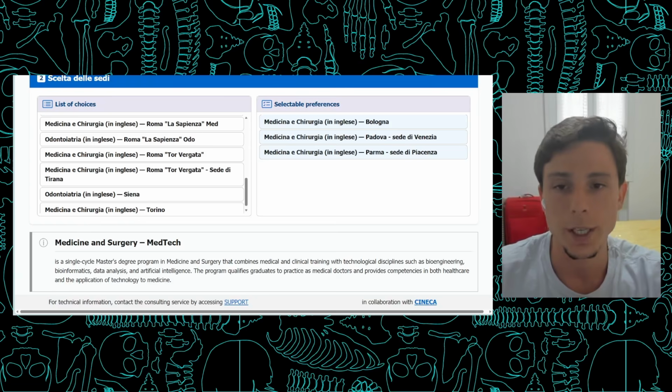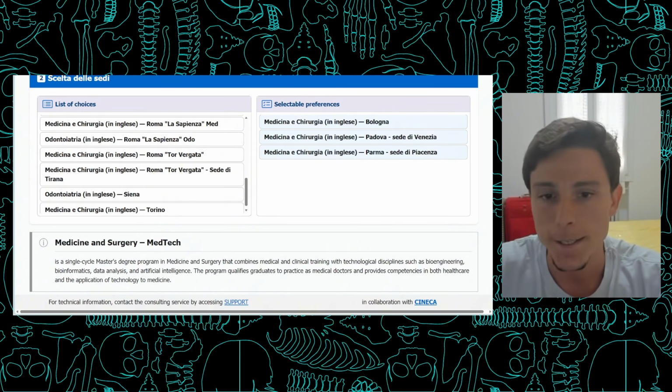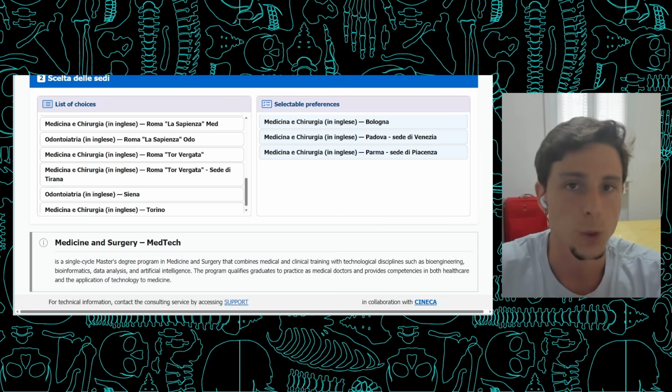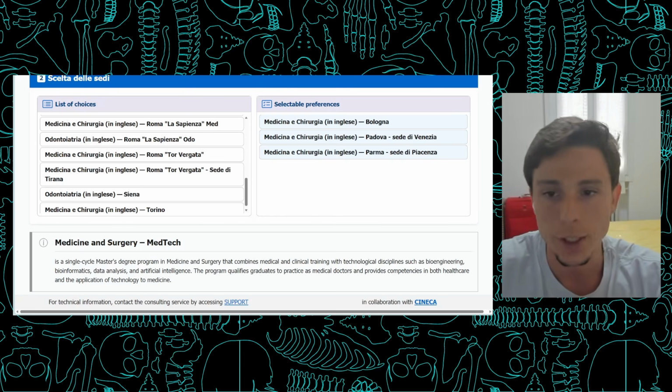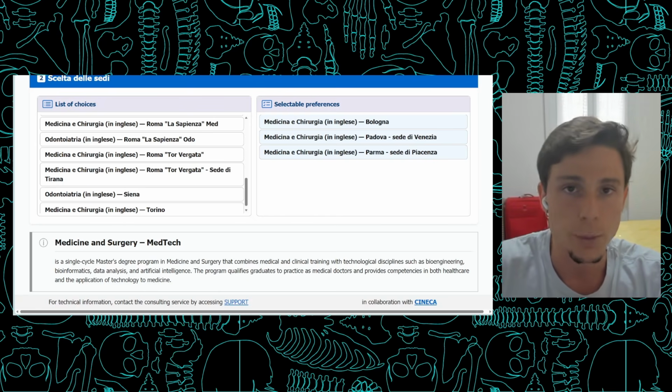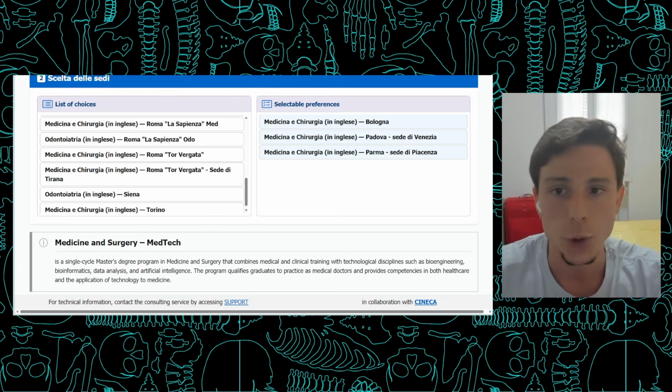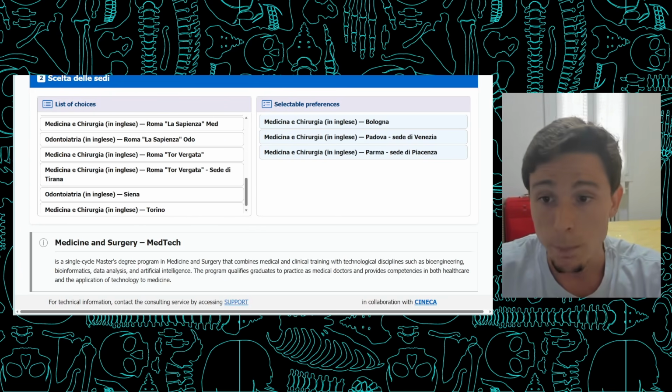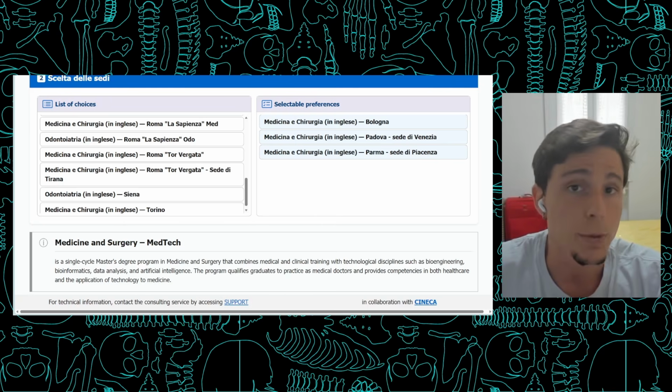So if you're European, I personally recommend you don't leave this option aside. Include it on your list of preferences, because if you're eventually accepted at one of these universities, you don't necessarily have to enroll. It's not mandatory. You can still deny it but confirm your interest in maintaining your name on the ranking. But it's always good to have a plan B.